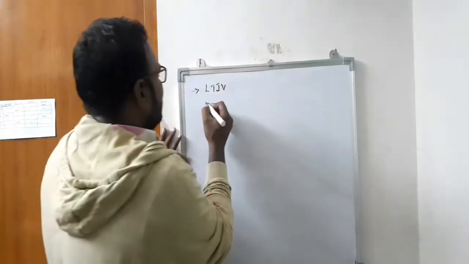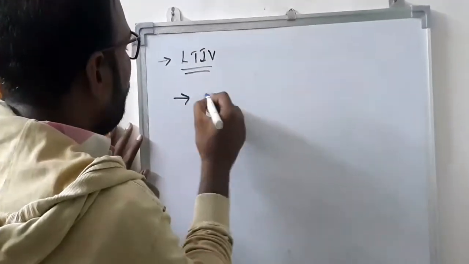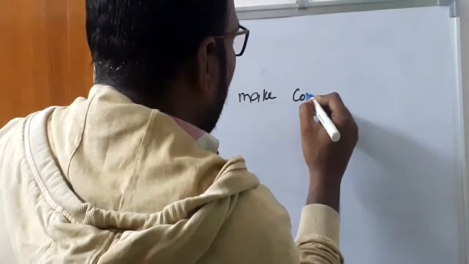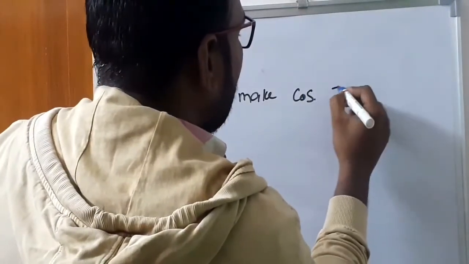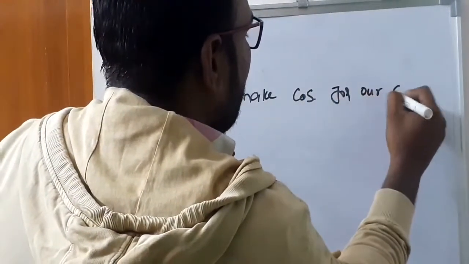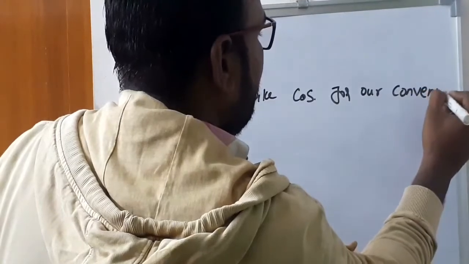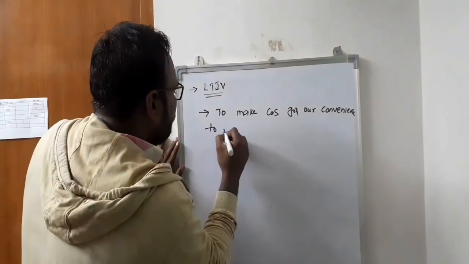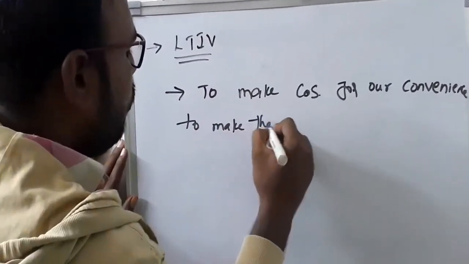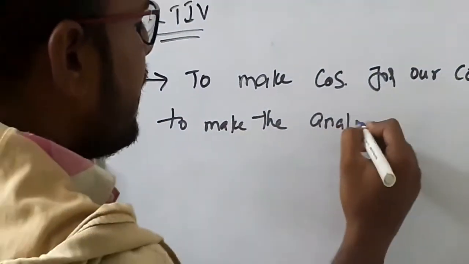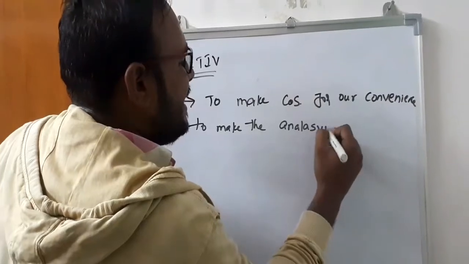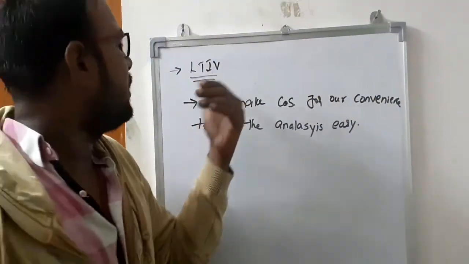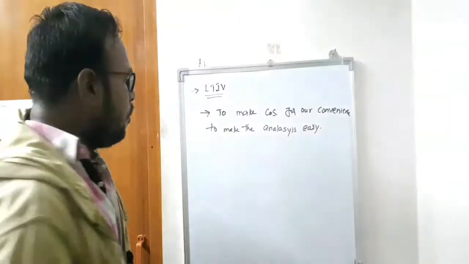So we reshape the control system for our convenience, to make the analysis easy, and for that we select the linear time invariant system.